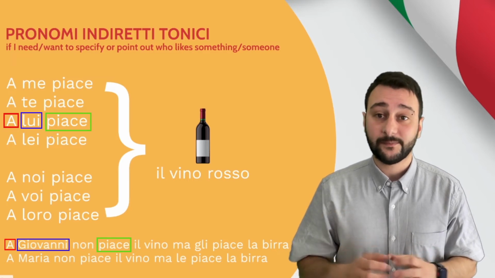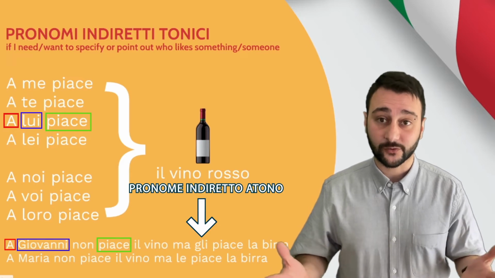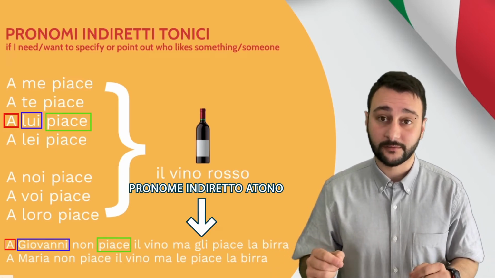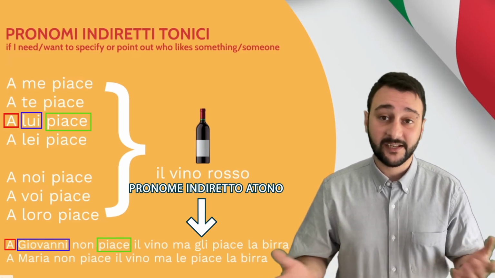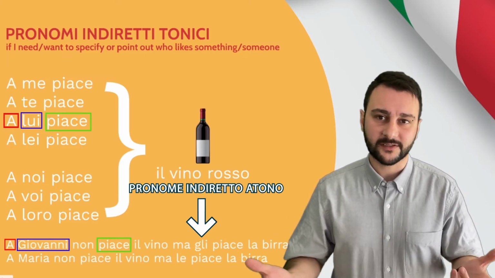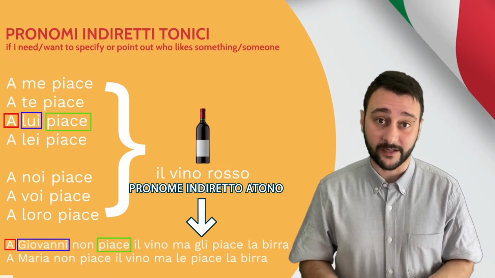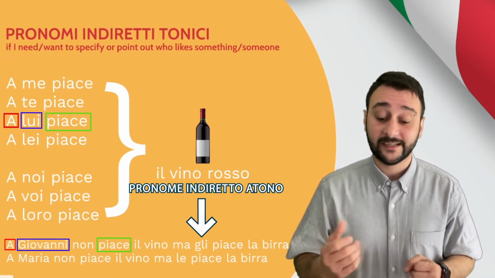Ma gli piace la birra. So now with gli, I'm using indiretto atono, right? Because I know I'm talking about Giovanni. Even in English, you wouldn't say Giovanni doesn't like beer, Giovanni likes wine. You would just say he likes wine, because we've already said Giovanni, right? So we don't want to repeat. Let's do the feminine.